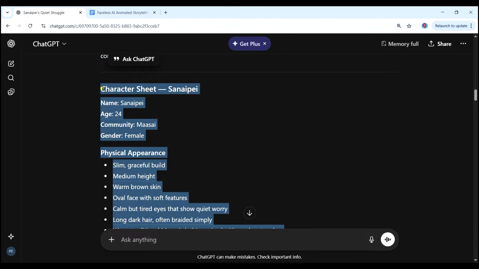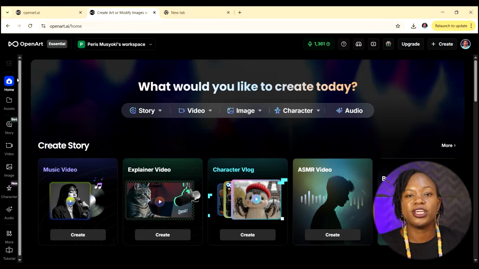So just copy all of this, and then we're going to take it to OpenArt, which is what we're going to use to create all our images and videos. And I'm going to leave a link for you in the description down below so that you can also use it for yourself. So once you're signed up and signed in, this is going to be your dashboard here.